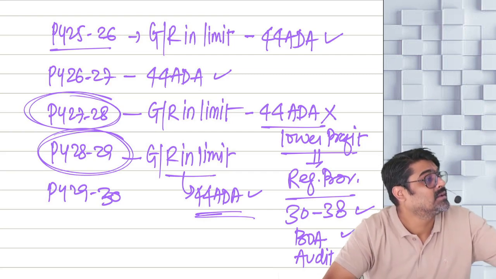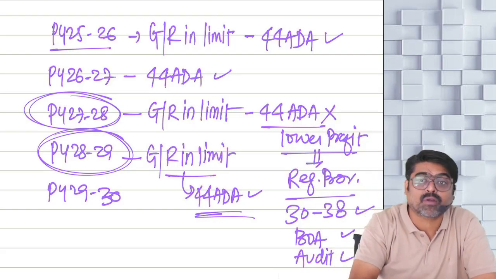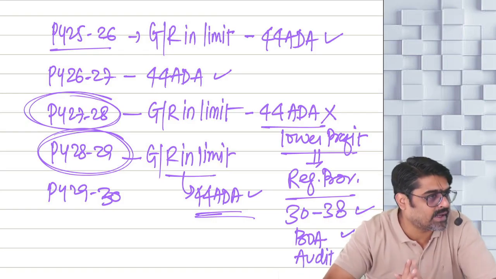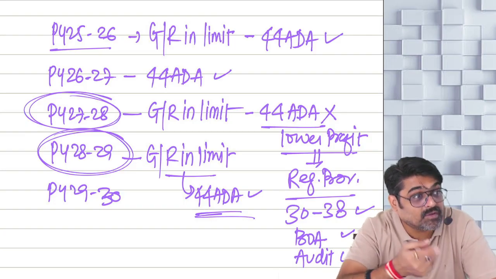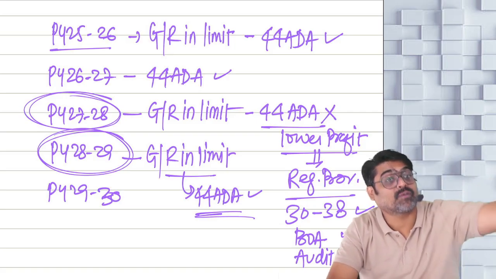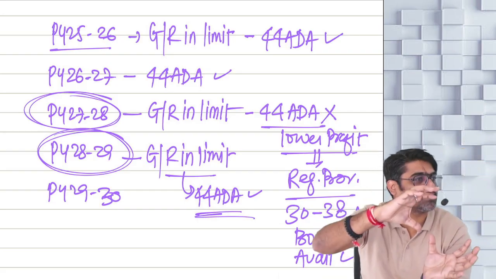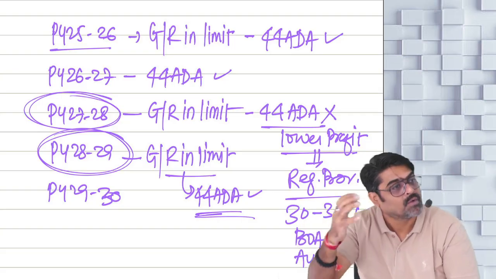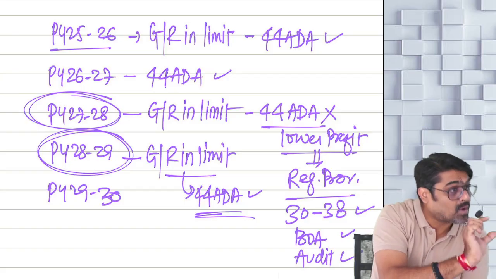Chapter 6 deduction, like it is available from professional income calculated on regular basis, it will be available from professional income calculated on presumptive basis. Chapter 6 deductions are not denied. Then how to calculate that WDV? In that same manner in which we have already discussed. So last time when you calculated your WDV, after that for few years you have followed 44 ADA. So for those years, calculate the depreciation as you normally do, but don't claim those depreciation separately, because for those years you are following what? 44 ADA. After reducing all those depreciation, whatever WDV will be there,